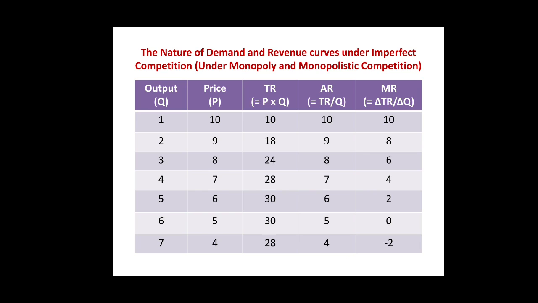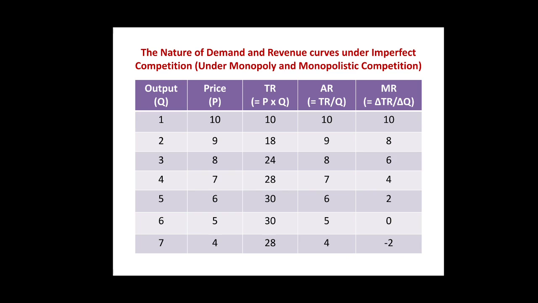And beyond the sixth unit, marginal revenue becomes negative, hence total revenue starts declining from rupees 30 to rupees 28 as given in the third column of the table.